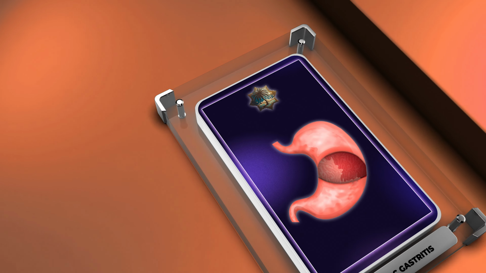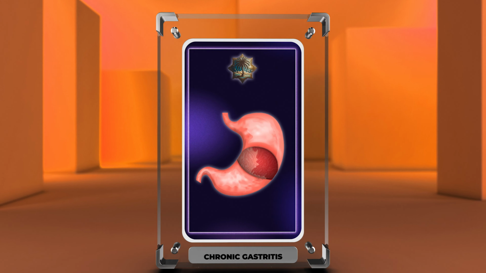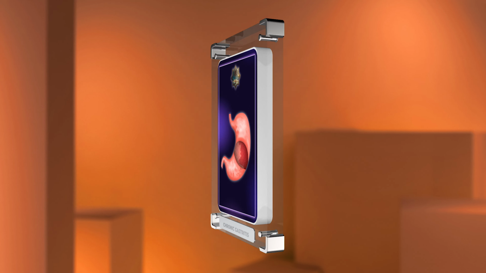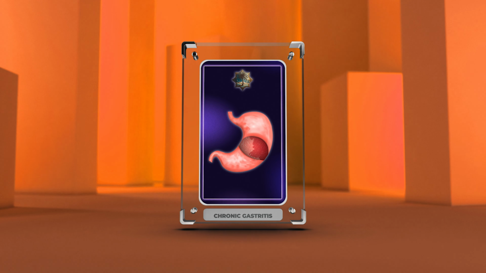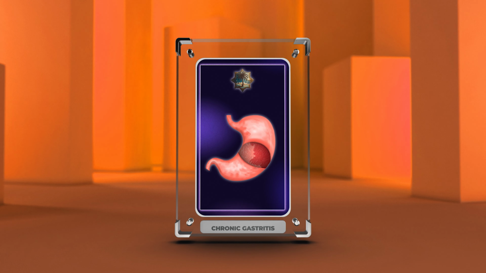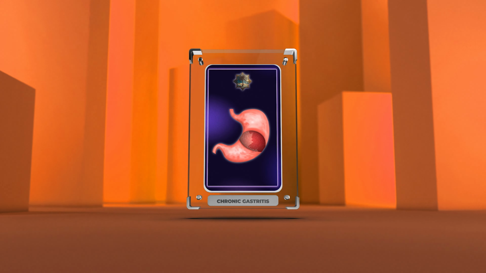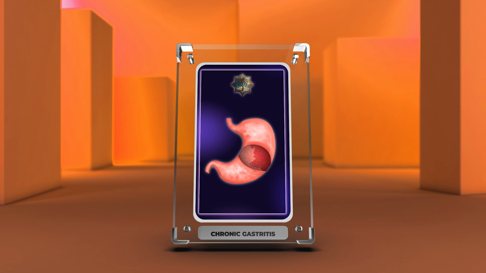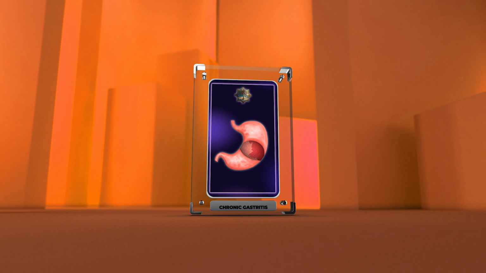Today, we will be diving into the complex world of chronic gastritis and its associated mechanisms, clinical implications, and therapeutic interventions. Chronic gastritis is a condition characterized by long-term inflammation of the stomach lining, which can lead to various gastrointestinal symptoms and potentially progress to more severe conditions, such as gastric cancer. Understanding the underlying mechanisms of chronic gastritis and its associated factors is crucial for accurate diagnosis and effective management. Now, let's begin our exploration of the fascinating world of chronic gastritis.